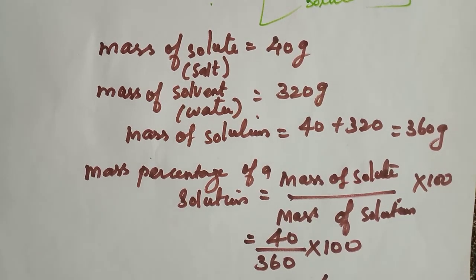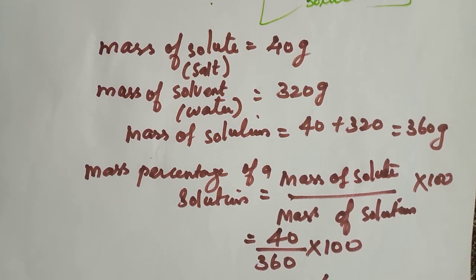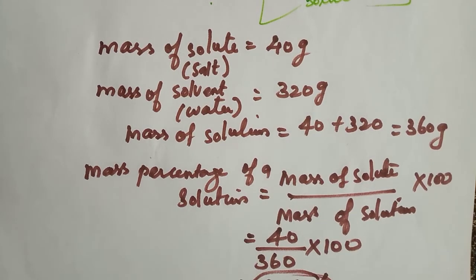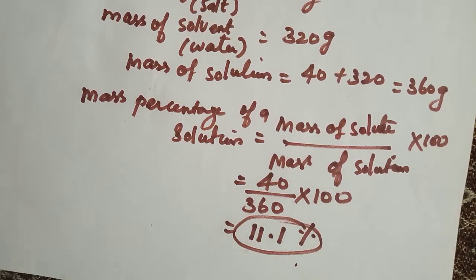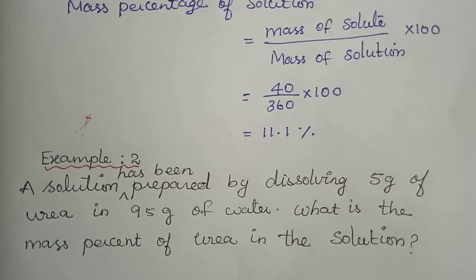Understood, children? So like this only we have to see the concentration of mass percentage in a solution. So this is the mass percentage of a solution. Understood? I'm going to give 1, 2, 3 examples for you to do as homework assignments. You have to do them in the assignment book, means homework book. I'm going to give now.